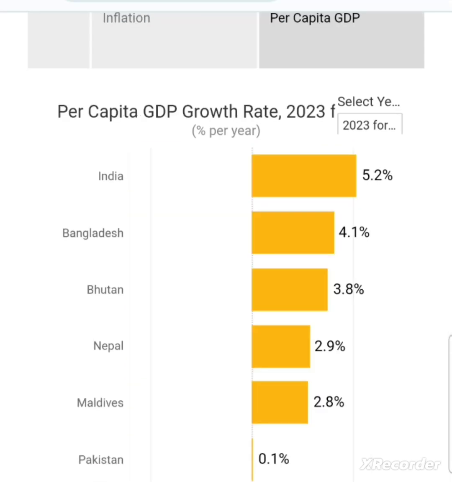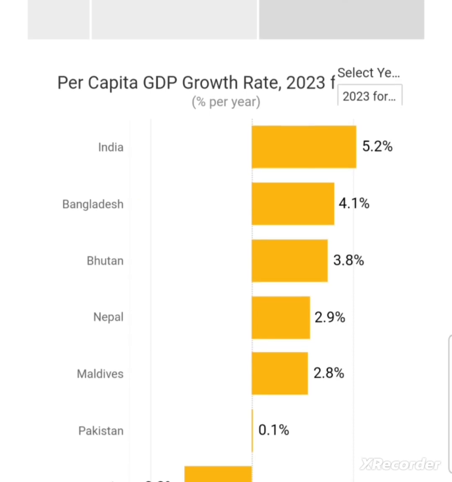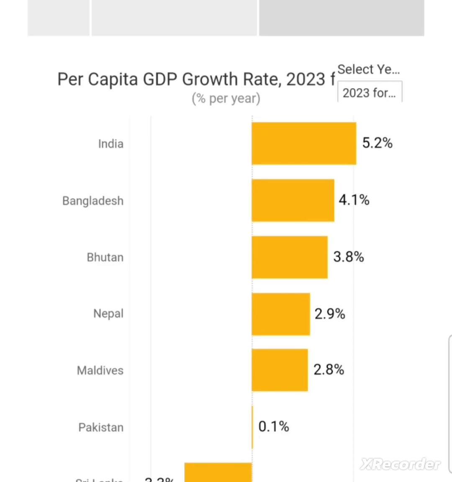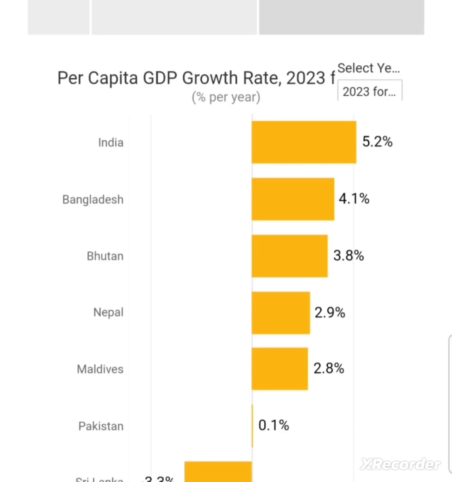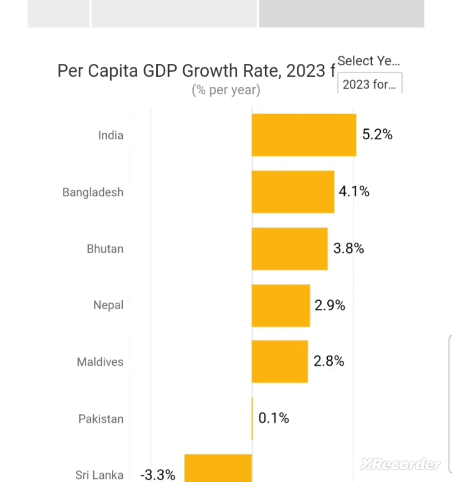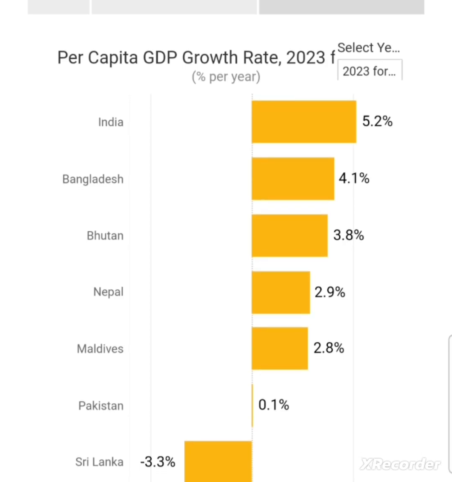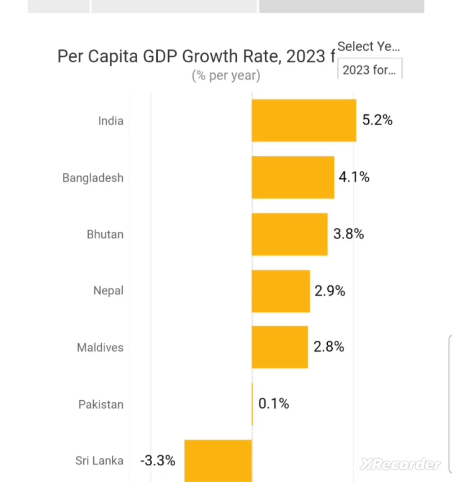Per capita GDP growth rate of South Asian countries during the current year. India is the highest in terms of GDP per capita growth rate. India has a 5.2% growth rate, while Bangladesh has a 4.1% growth rate. Bhutan has 3.8%. Nepal has 2.9%, and Maldives has 2.8%.